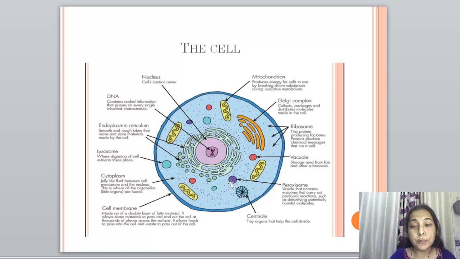You see this blue purplish spherical structure in the cell. This is the peroxisome. Peroxisome is a vesicle that contains enzymes that carry out particular reactions, such as detoxifying potentially harmful molecules. The last one in the picture is the centriole. These tiny little organs help the cell divide, at the time of reproduction. So the centriole is the organelle that helps the cell divide. So this is the cell structure and the different organelles of the cell and their functions.